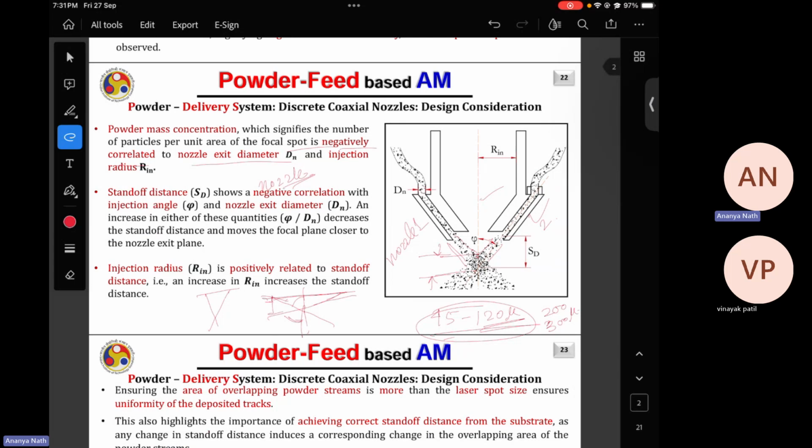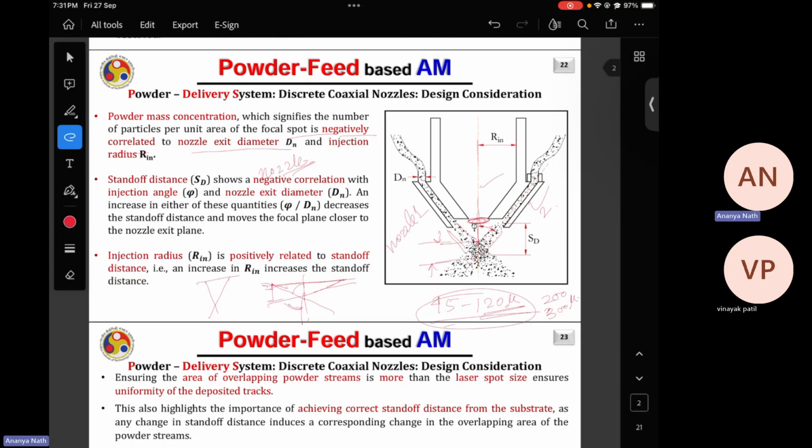Then there is one more point, the injection radius. The injection radius is positively related to the stand-off distance because, in this diagram, as you see, this is the nozzle end from where the laser is coming. Depending upon this injection radius, your stand-off distance will vary. If this is very high, then your stand-off distance will be very high. Otherwise, you'll not get the highest density of powder particles at the melt pool.